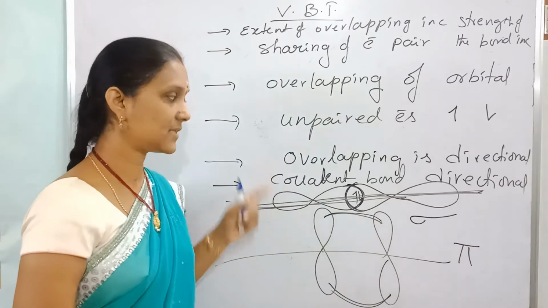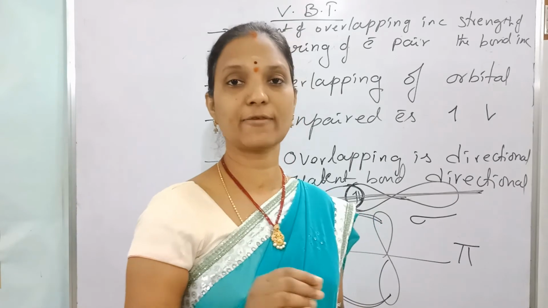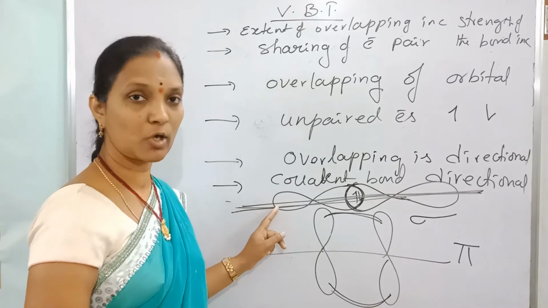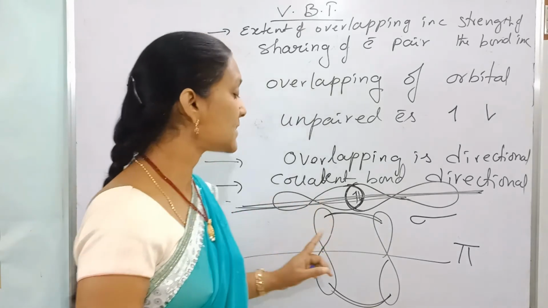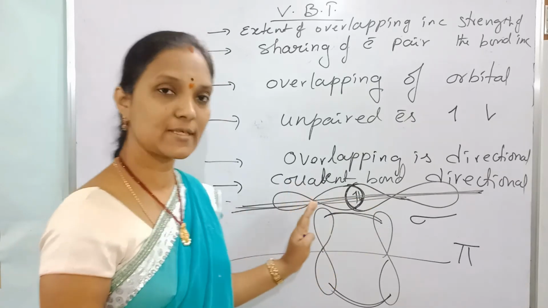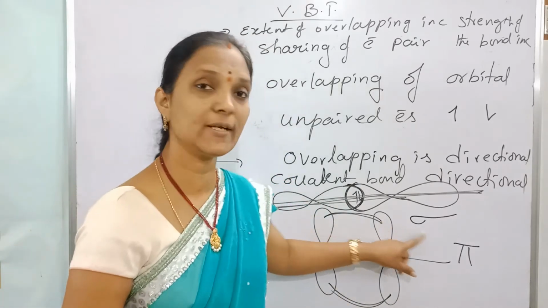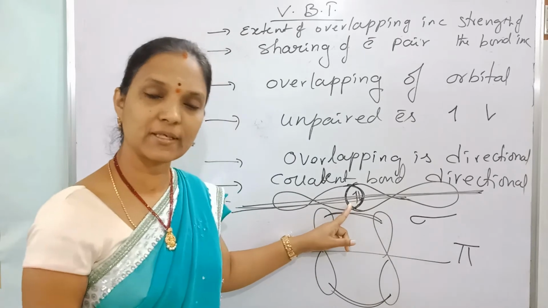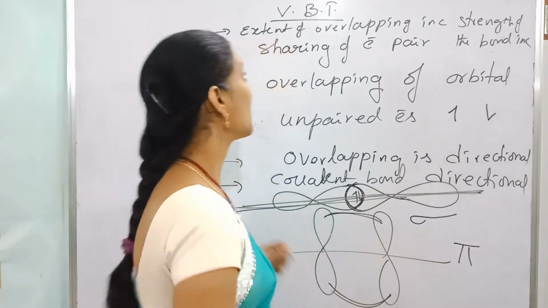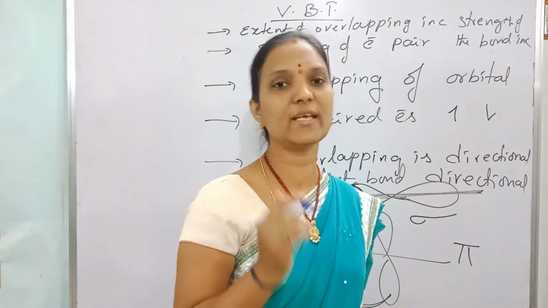Now, this overlapping is directional, so the formed covalent bond is also directional. Every covalent molecule contains a definite shape. Now, this overlapping is of two types: end-on-end overlapping or axial overlapping, and sidewise overlapping or lateral overlapping, nothing but above and below the axis overlapping. Based on this mode of overlapping, two types of covalent bonds form, sigma bond and pi bond. End-on-end overlapping leads to the formation of a sigma bond. Sidewise overlapping leads to the formation of a pi bond. What is the next statement? As the extent of overlapping increases, the strength of the bond formed also increases.